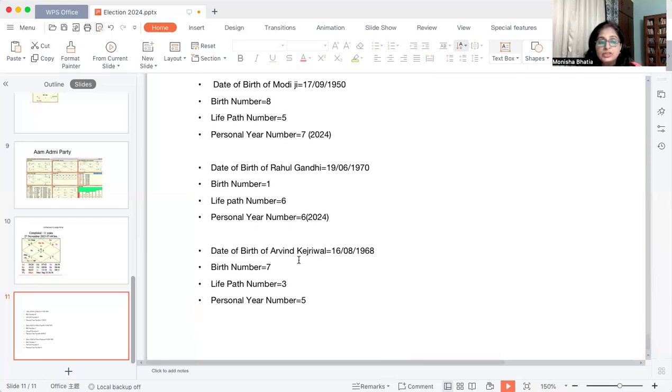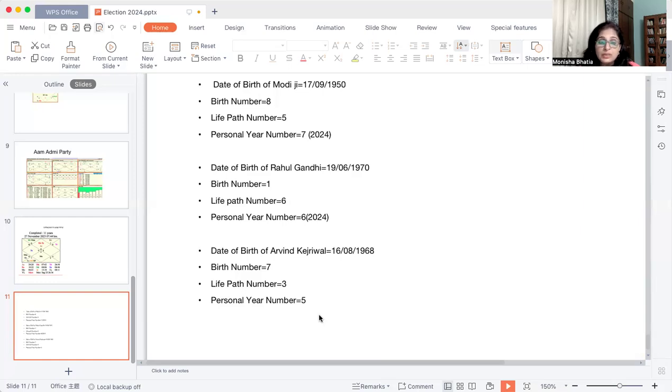Let's talk about the chart of Mr. Arvind Kejriwal, who is the leader of the Aam Aadmi Party. His birth number is 7 and his life path number is 3. So the personal year which we are discussing here is number 5. So this is the year of expect the unexpected, and unexpectedly Mr. Kejriwal has been put behind the bars for some reasons. We are not going to discuss all these things, but this is the year of expect the unexpected.